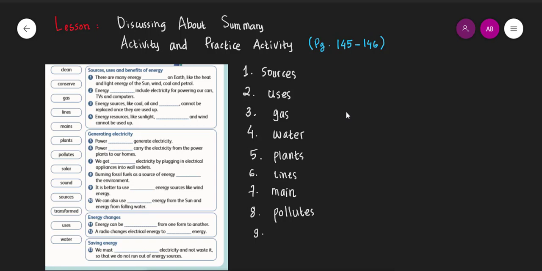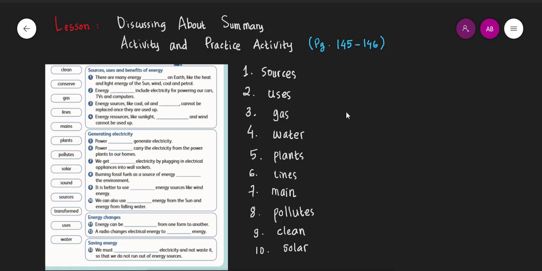It's better to use energy sources like wind energy. Okay, number 9 is clean. We better use clean energy. Number 10. We can also use energy from the sun and energy from falling water. Okay, and the answer will be solar. Okay, we use solar energy from the sun as well.